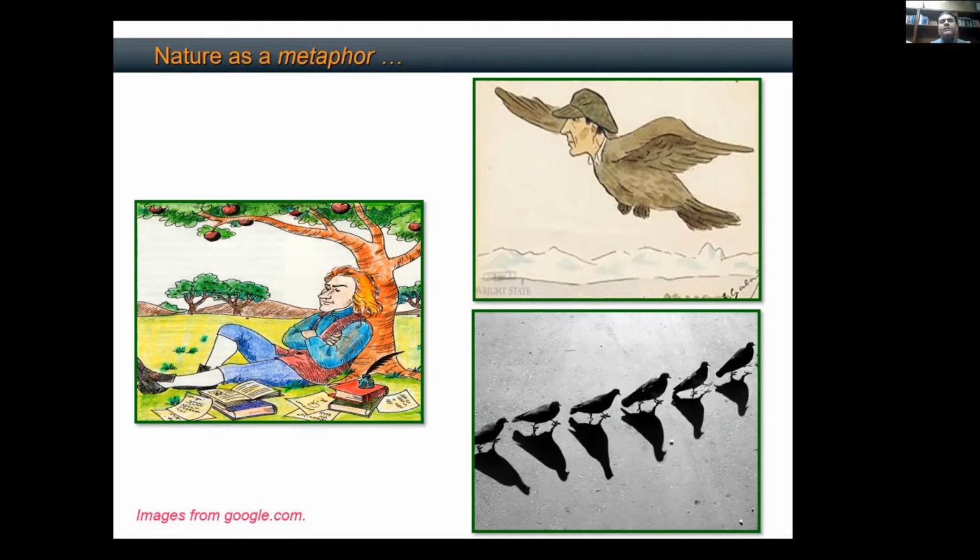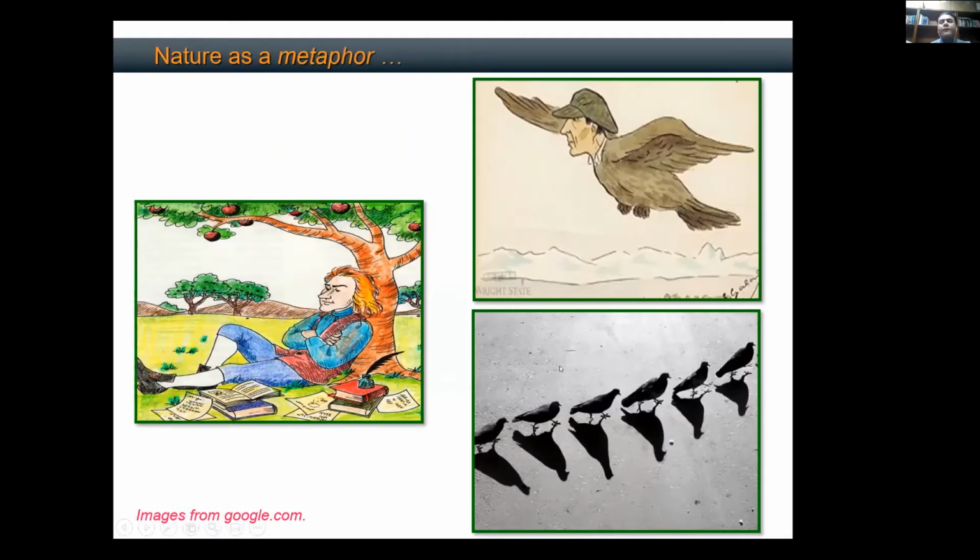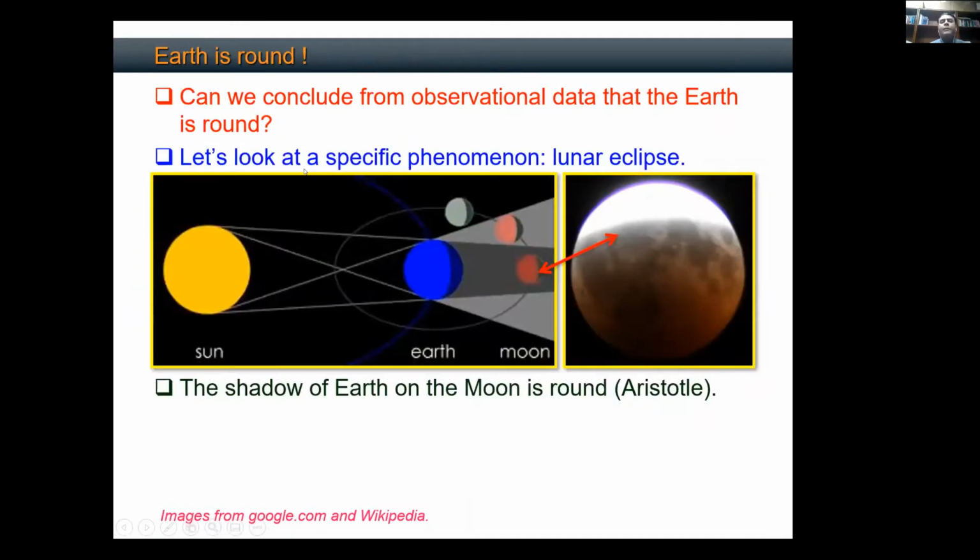Keeping this cartoon and this figure in front of you, this was the first instance where a scientist applied this concept to the shape of the Earth. What is the shape of the Earth has been belaboring mankind for a long, long time. We could not see the Earth like we can see these birds right in front of us, because the Earth was out there in outer space. We did not have mechanisms to image it. So how can we predict the shape of this object? But what we had was observational data.